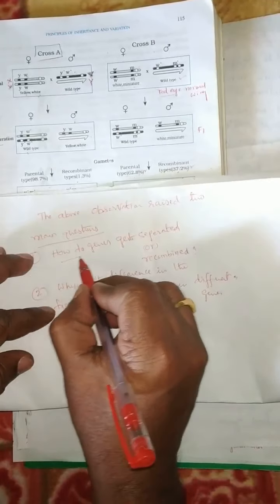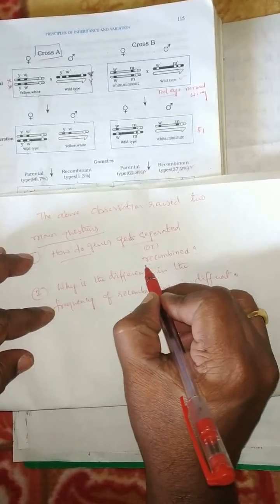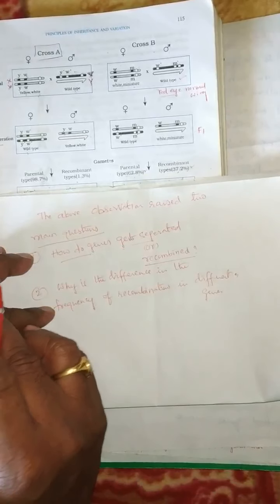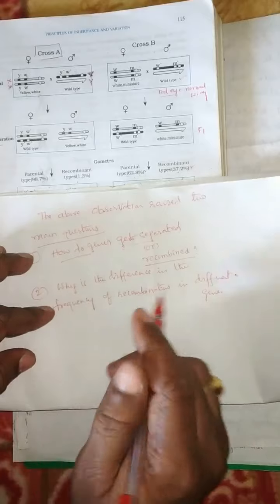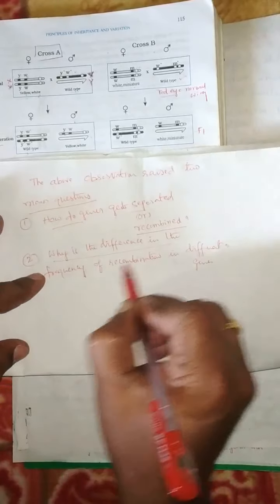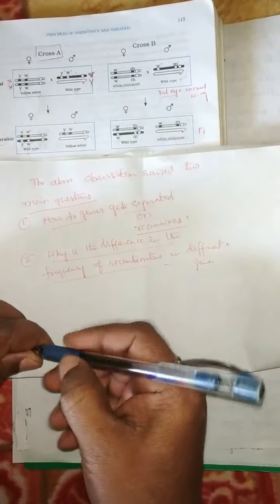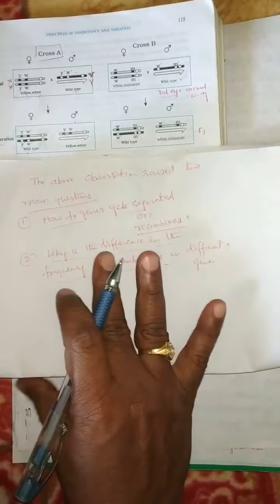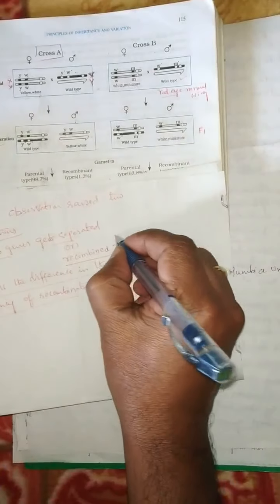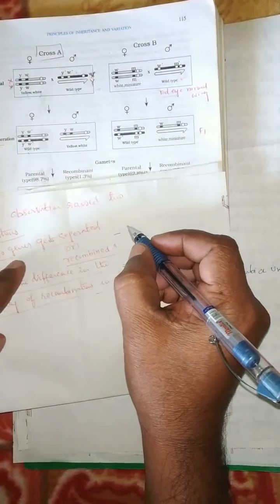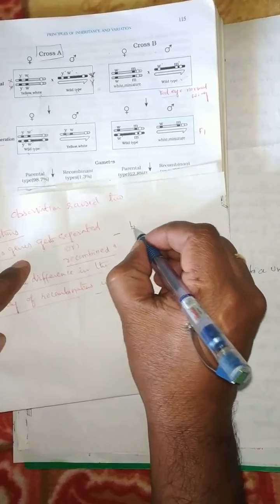One is how do genes get separated and recombined? And why is there a difference in the frequency of recombination in different genes? Morgan was able to answer these: genes get separated and recombined by crossing over.